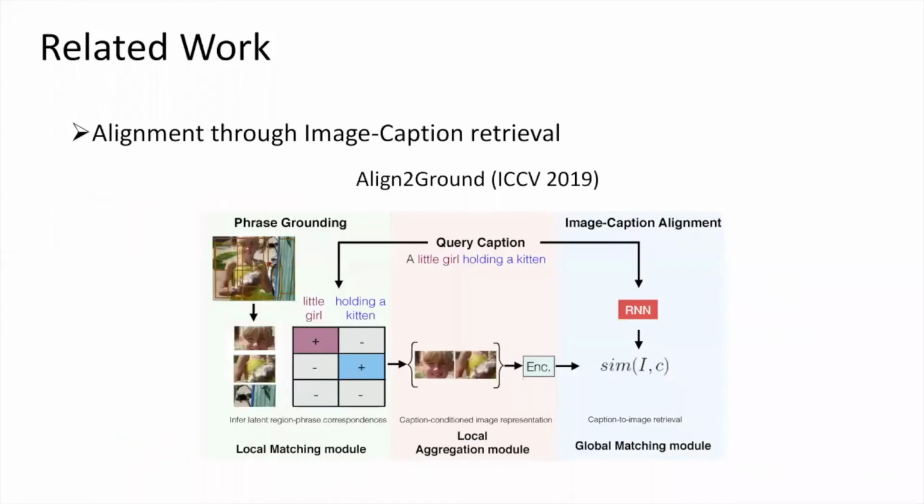Align to Ground is a recent approach that could be viewed as multiple instance learning with attention-based aggregation while treating the entire caption as an image level label. The region phrase correspondence is learned as an intermediate step while learning to match images to captions using a triplet loss. Our approach is similar in the use of attention as an intermediate computation step to assign regions to words, but we offer a novel perspective on weakly supervised grounding as optimizing a lower bound on mutual information.